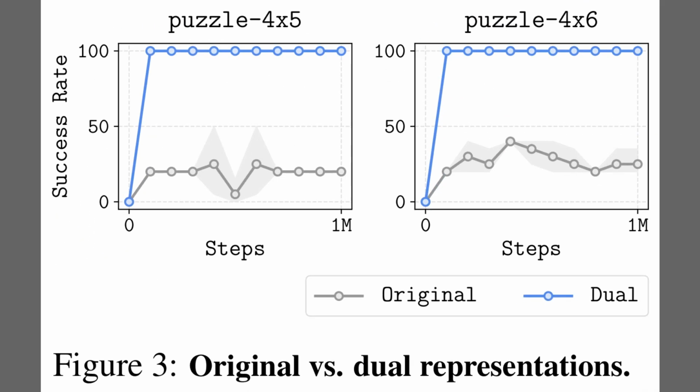Well, Figure 3 compares training on lights out with original versus dual goal representations. The left panel on Puzzle 4x5 shows dual jumping to about 100% success almost immediately, while the original hovers near 20%. The right panel on Puzzle 4x6 shows the same story, with dual staying at 100% and the original ranging around 10 to 30%. This uses ideal dual features based on ground truth temporal distances, so policy learning becomes much easier.